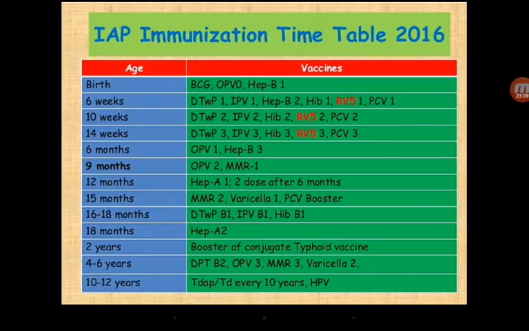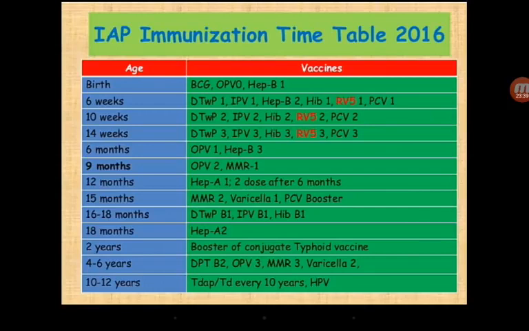So remember the 3 main vaccines which are to be given at birth. Then see the first dose of the vaccine which is being started and the last dose. For example, hepatitis B vaccine was first started at birth, right? Then it was given at 6 weeks and the third dose was at 6 months. So you remember: at birth, 6 weeks and 6 months.